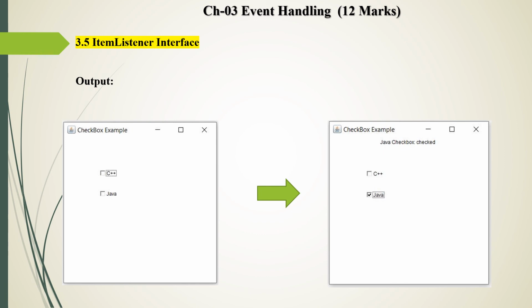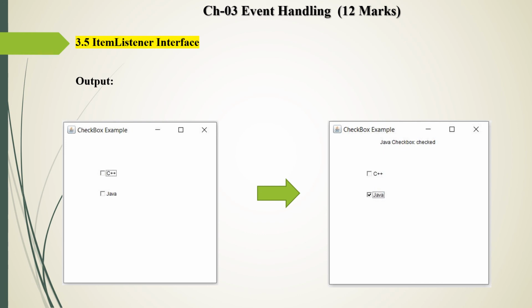So this is a simple example of the item listener, and this listener is responsible when the state of any item is changed. State change means, if I click on Java, initially Java is unselected, and when we click on Java it is selected. So the state of the Java checkbox is changed, and at that time the item listener is in action. So it is a simple example of the item listener.